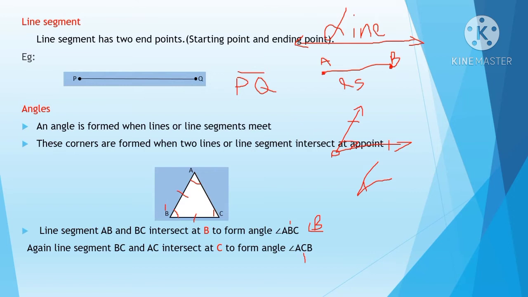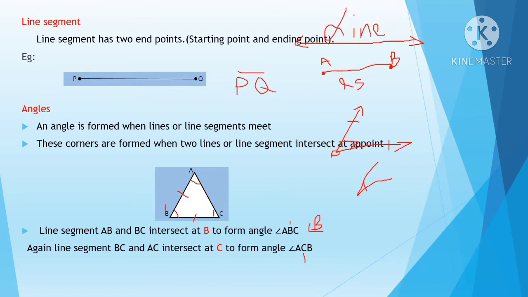So again, line segment BC. This line segment BC and AC intersect at the point C. So we got an angle C, forming angle ACB. Which is the alphabet in the center? C. So C is an angle. Okay, understood children? Here, first we have learned about line segments. A line segment means you will have a starting point and an ending point. Next we have learned about angles: how angles are formed when two lines or line segments intersect or meet at a point, an angle is formed.